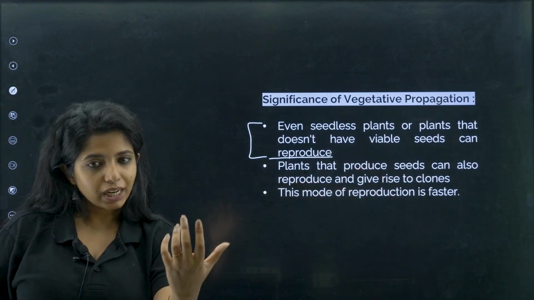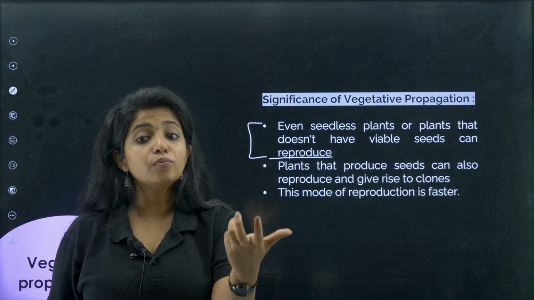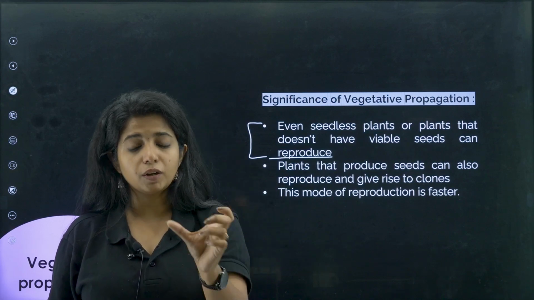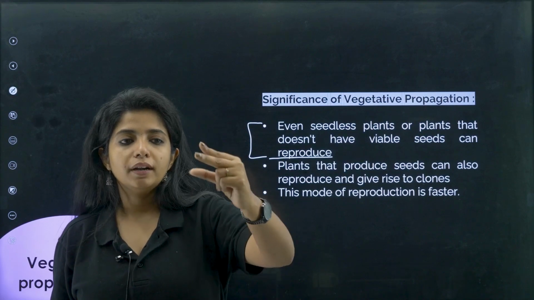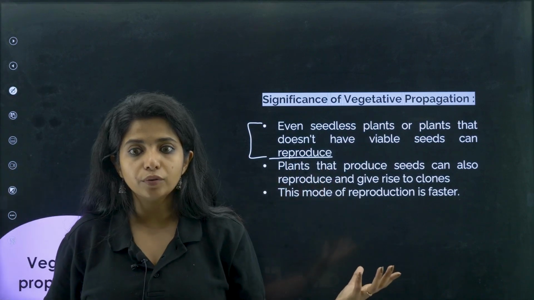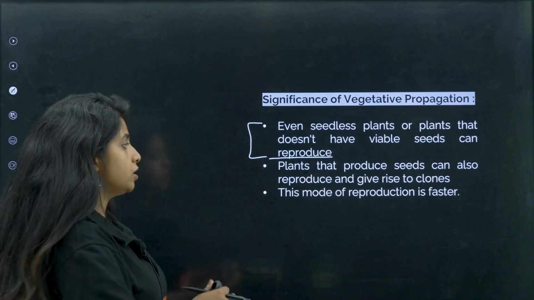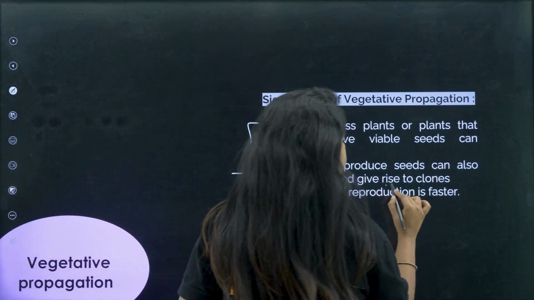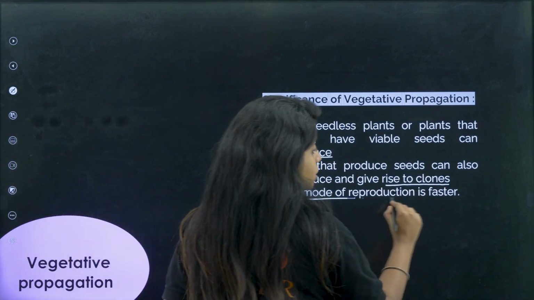Now I see a very nice plant, a rose flower. This flower is really nice. I want more of this. I can use vegetative propagation, where I am going to take a stem of it, attach it to another stem and make a new plant out of it. This is vegetative propagation. They are not doing it naturally. So this can be done. I want to make more clones, that is, organisms similar to them. Now this mode of reproduction is kind of faster.